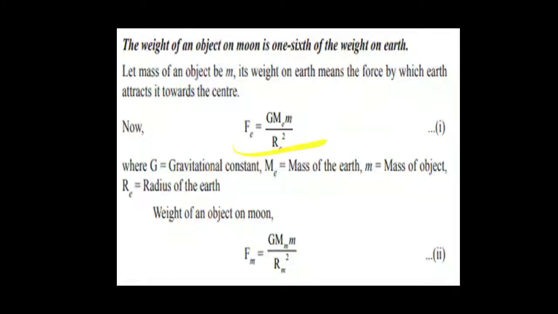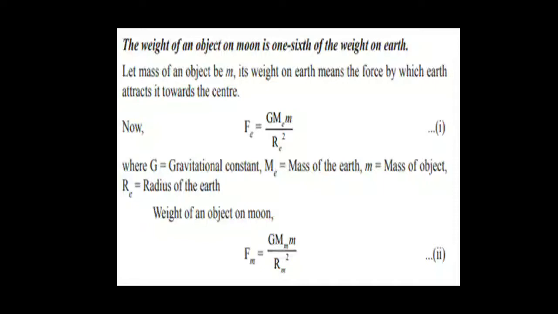The formula is Fe equals G Me m by Re square. E denotes earth, so force on earth means weight on earth. Capital Me is the mass of earth, small m is the mass of the object placed on the surface of earth, Re is the radius of earth, and G is the gravitational constant.